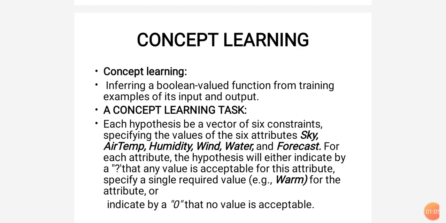For this purpose, in the training examples I gave mostly car pictures, and after that some other pictures also. Within that, it identifies what the features of the car are, and after that, if I give an unknown sample to the machine, then it will identify and give a Boolean value, yes or no, represented with 1 or 0. 1 is for yes, 0 is for no. That is the definition I gave here: concept learning is inferring a Boolean valued function from training examples of its input and output.